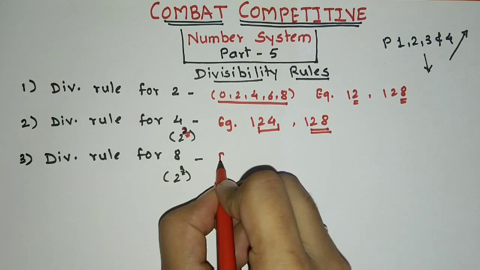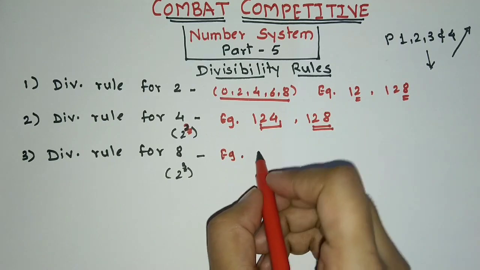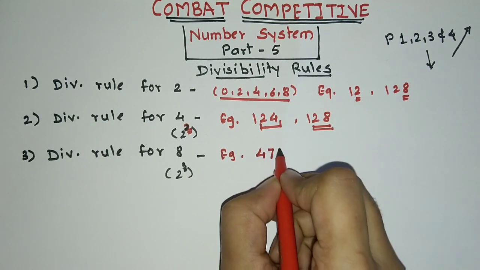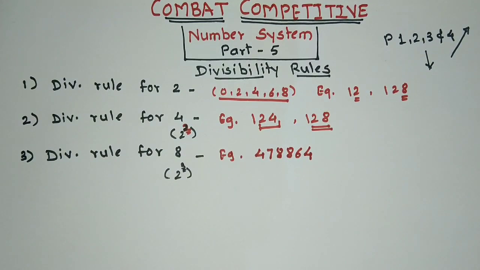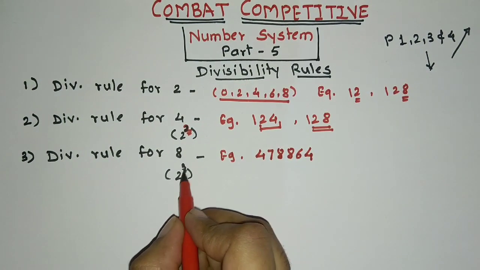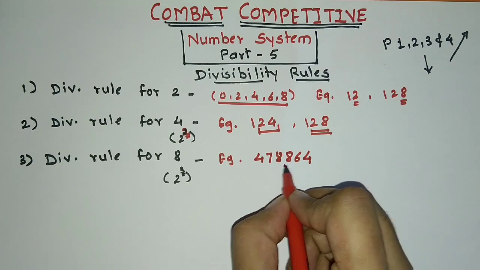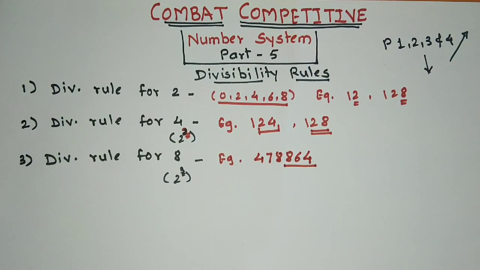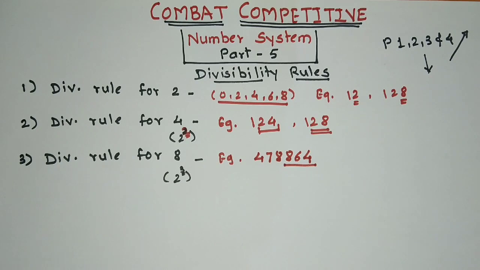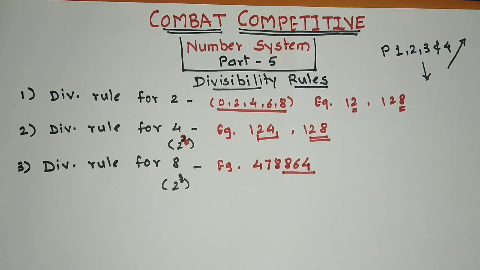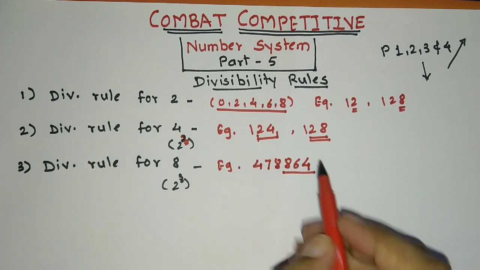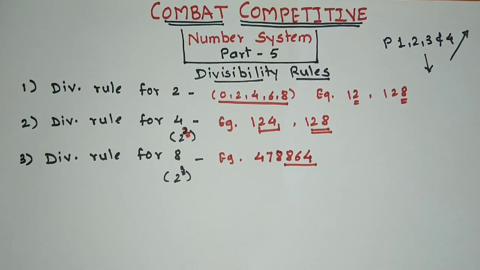For example, there is a number 478864. Now, for 8, that is 2 cube, we are going to consider last 3 digits. See whether 864 is divisible by 8. Yes, it is completely divisible by 8 and hence this number is divisible by 8.